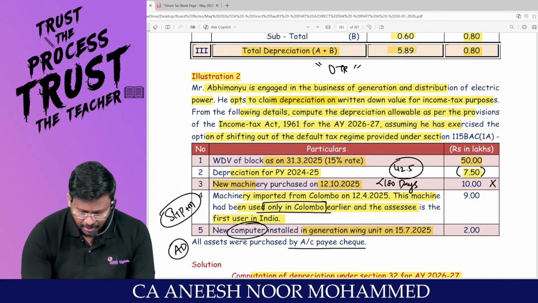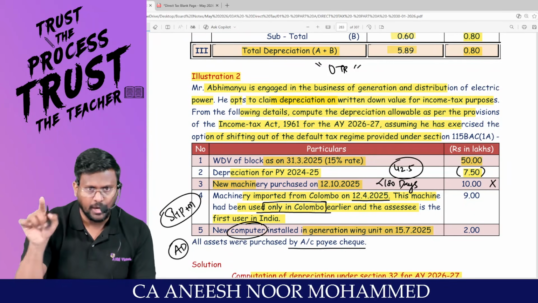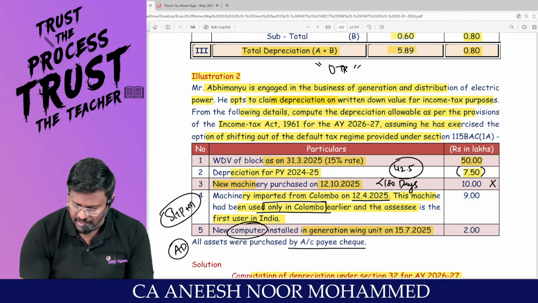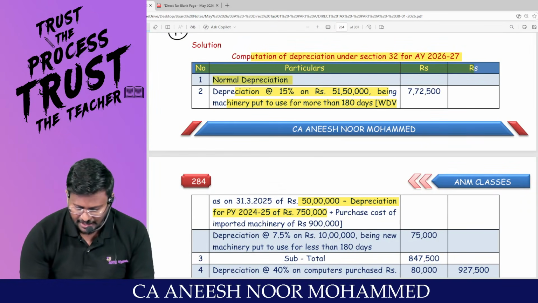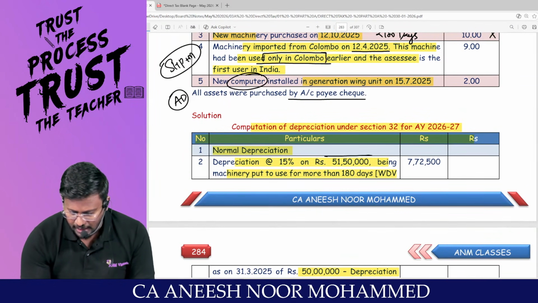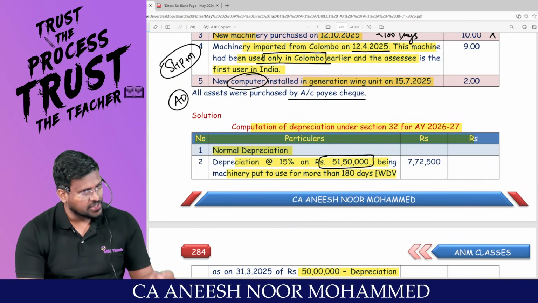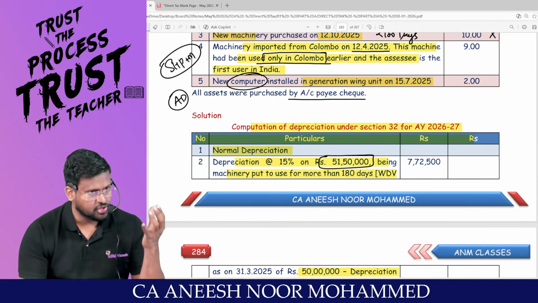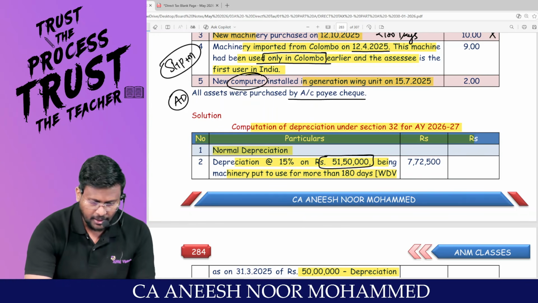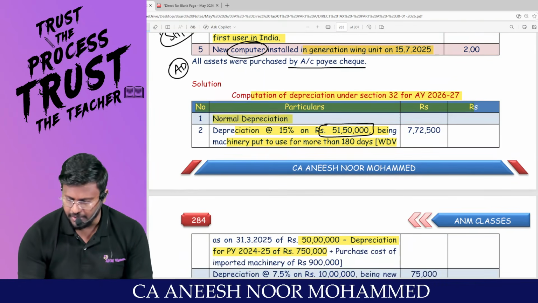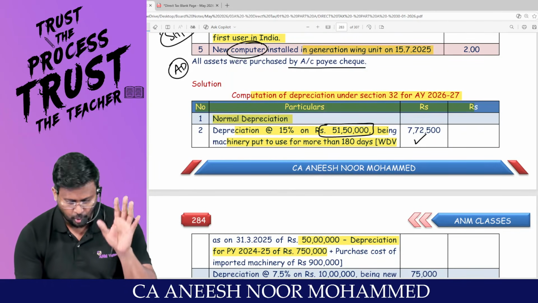Am I right? But machinery imported from Colombo on 12/4, from 12/4 to 31st March, is more than 180 days. So plus how much lakh? Plus 9 lakh. You will be getting 51,50,000. Am I right? So 51,50,000 is the value of the plant and machinery which has been put to use for more than 180 days. So 51,50,000 into 15% comes to 7,72,500, which will be the amount of depreciation.